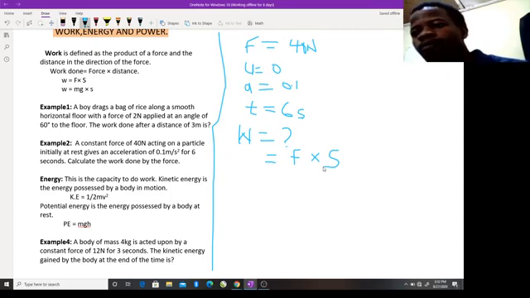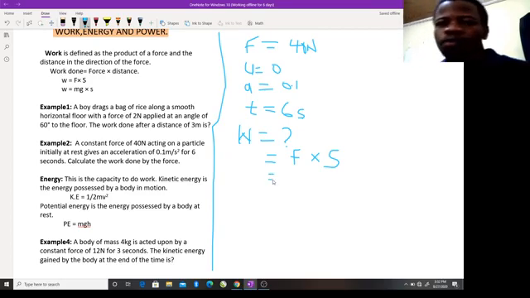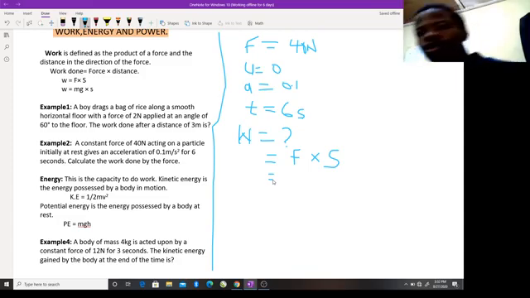Now, were we given distance? No. But our F itself is what? The mass. Oh, good. We're given force. Perfect. So what we need is our distance.